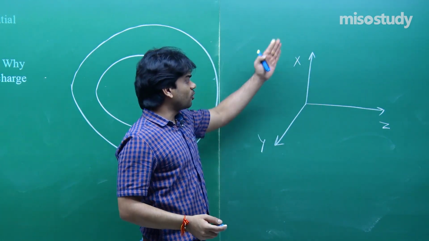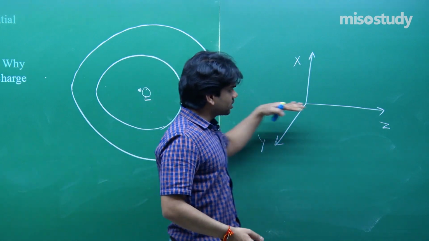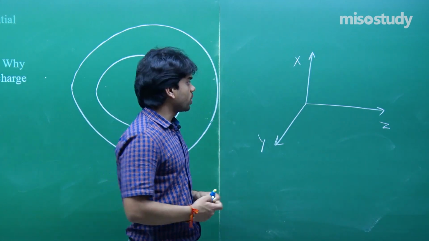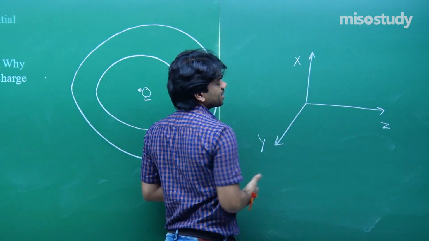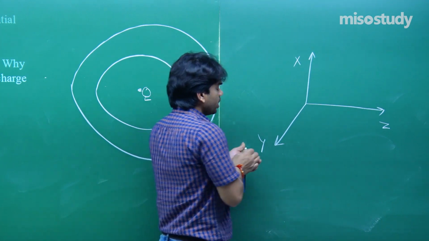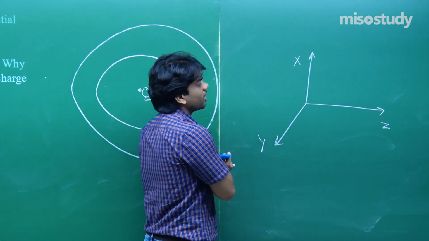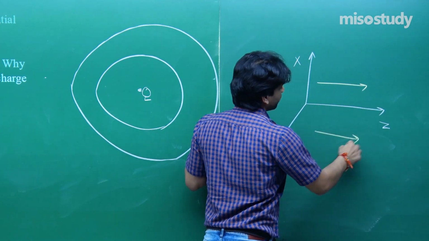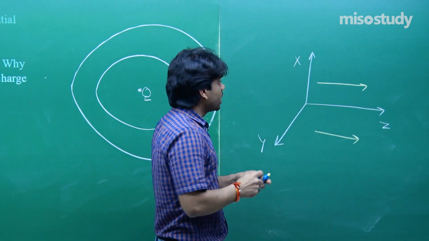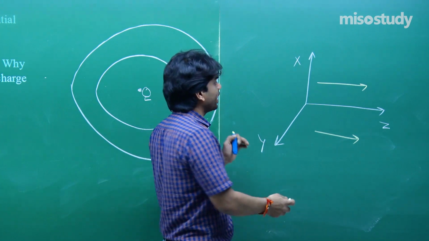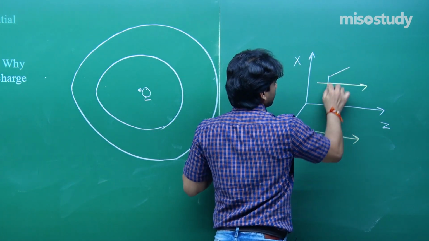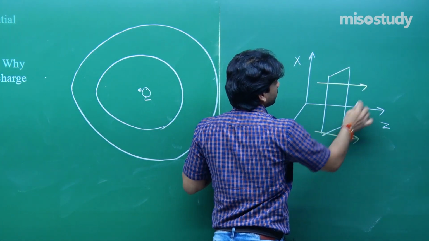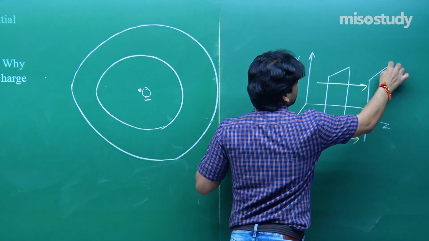X axis is here, y axis is towards you, z axis is towards right hand side, x cross y is z, so our sense is right. Electric field is directed along the z direction. Now, how will be the equipotential surface? It will be parallel to xy axis. This will be the equipotential surface in this case.